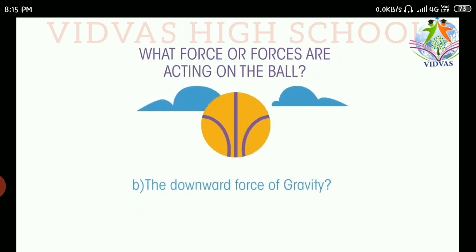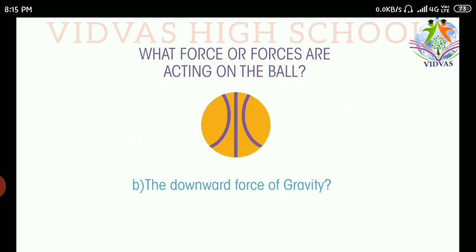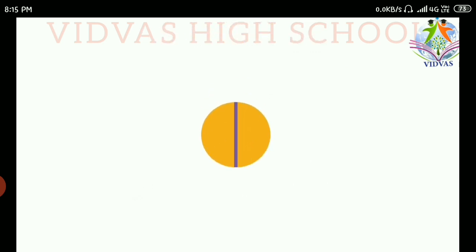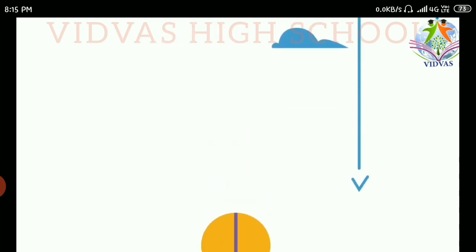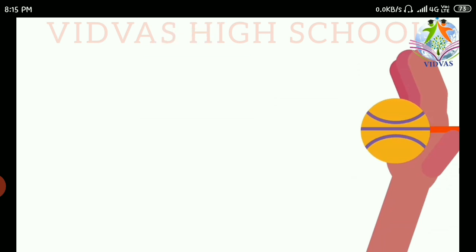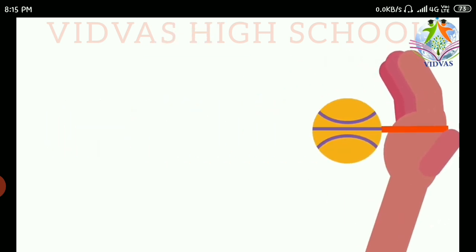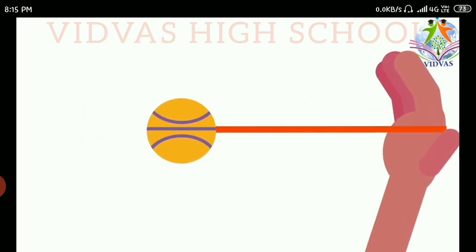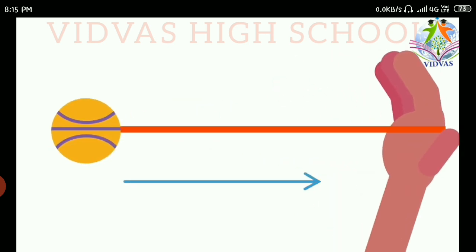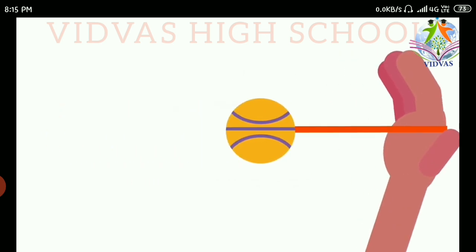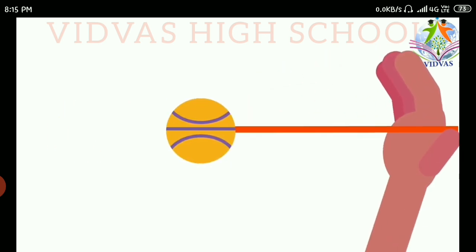When it has reached the topmost position, what is going to happen? It is getting slowed down. Observe this. When it has reached the topmost position, it changes its direction and falls down with high speed. Three things you have observed: the speed has slowed down, the direction has changed, and the speed has increased. Take another example. When you move a ball having an elastic on it with your hand, its direction is getting changed, is it or not?